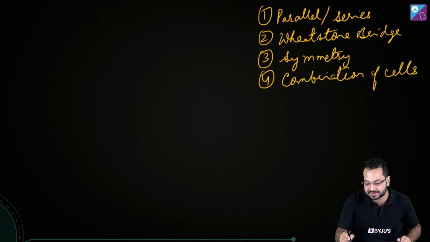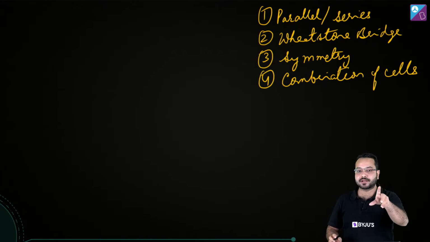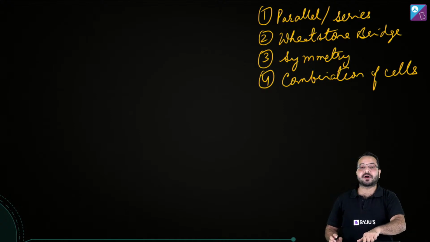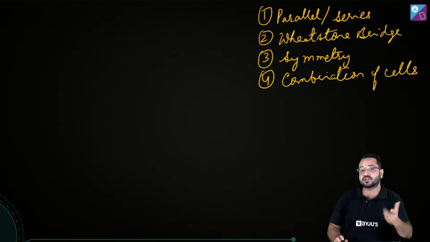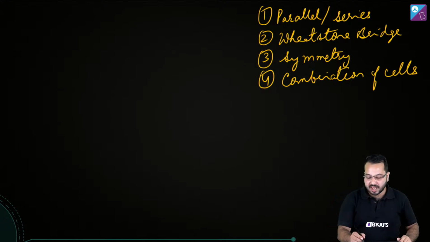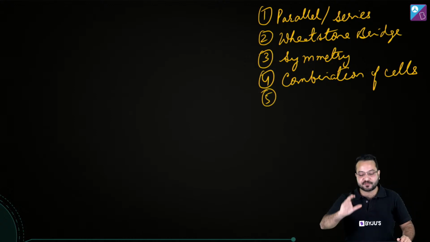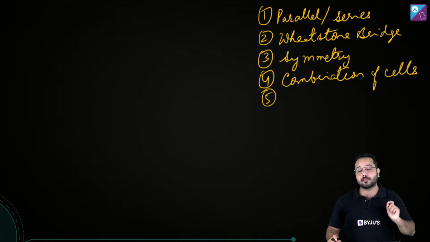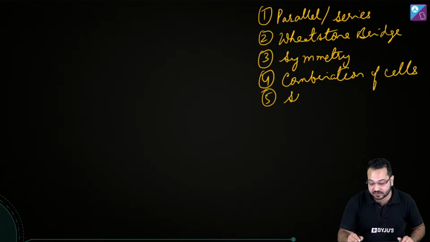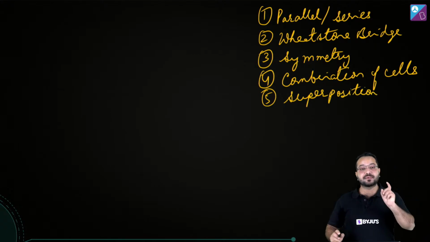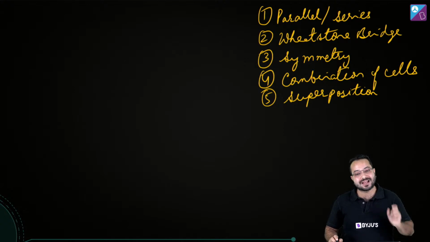So it may happen that the circuit looks very complicated. It has multiple batteries. So if you are not able to find any of the above things, then you should look for combination of cells. It may happen that the cells are in series or parallel combination. And if you are not able to find series or parallel combination of cells, then there is another very interesting concept, and that is superposition. It might happen that you can apply superposition and solve this question.